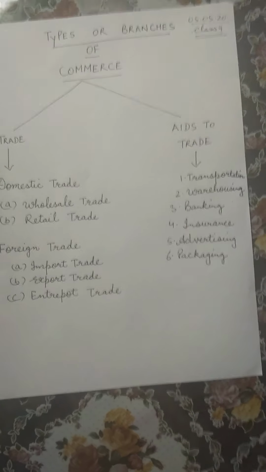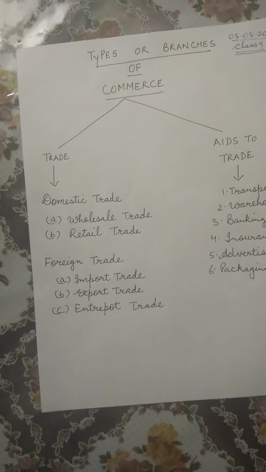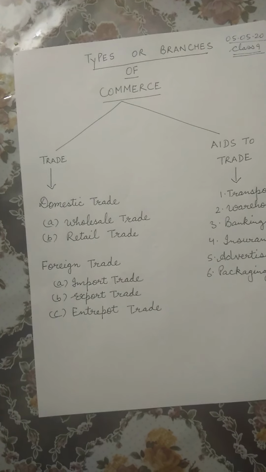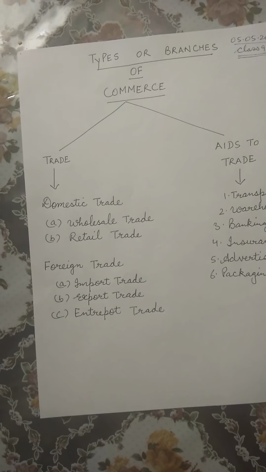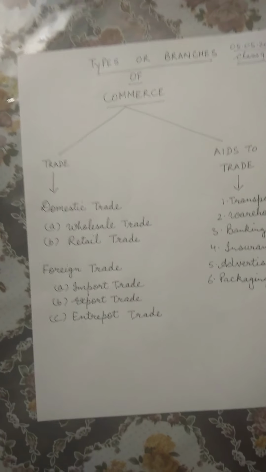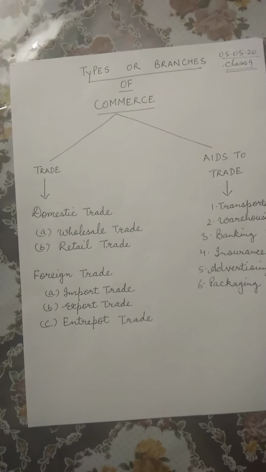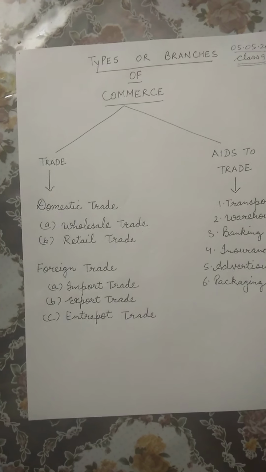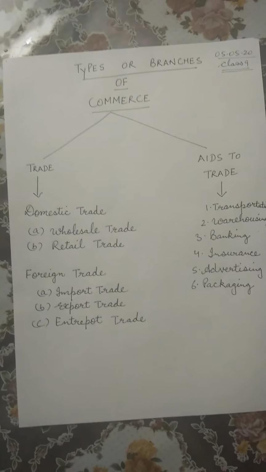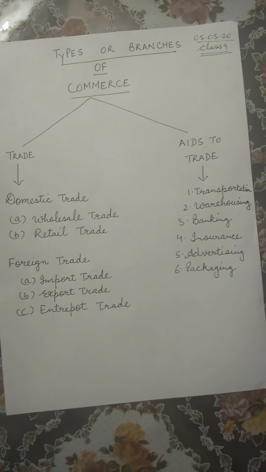Now let us talk about retail trade. In retail trade, buying of goods from the wholesaler and manufacturer and selling them in small quantities directly to the ultimate consumer is done. That is, the goods are bought from the wholesaler and they are further sold in small quantity to the consumer.